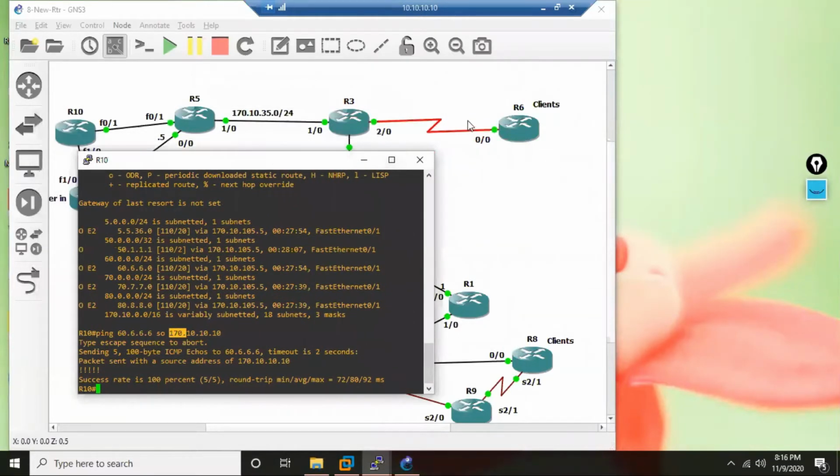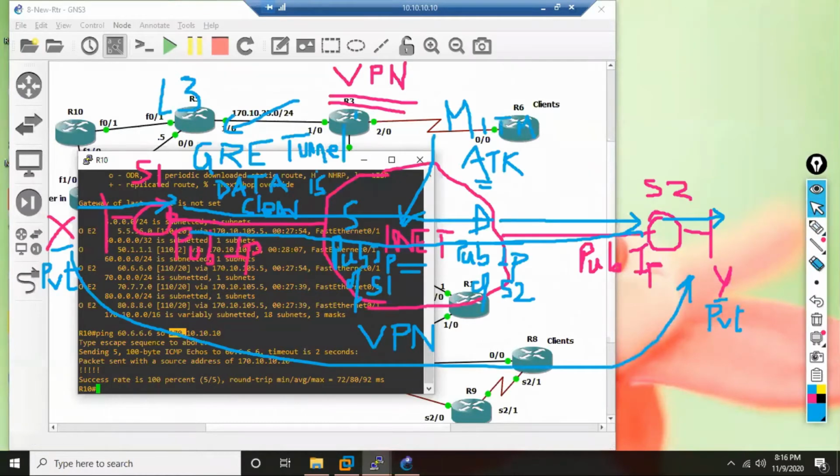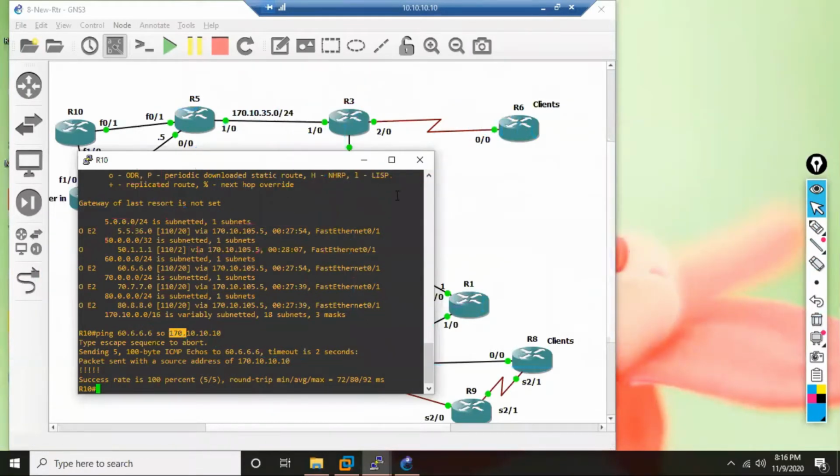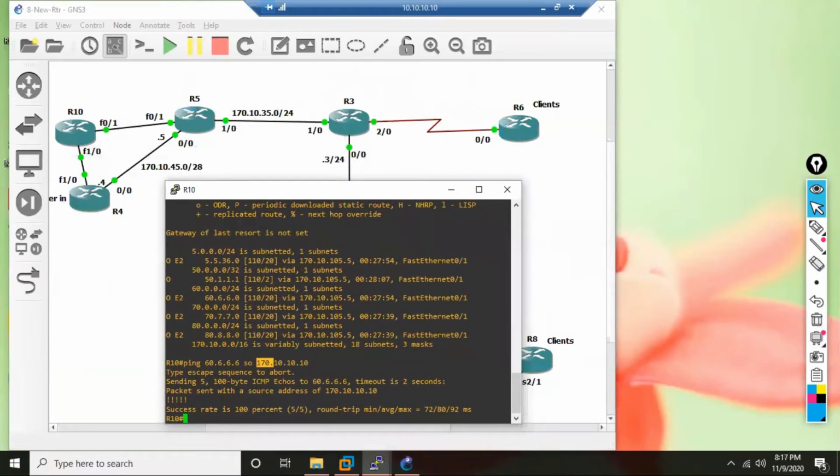So from R10 to R6 I did a ping right now. Let me clear this all. In this topology, I did a ping from R10, which has a public loopback, 170.10.10.10. R5 and R3 forwarded the packet because the ping was successful.